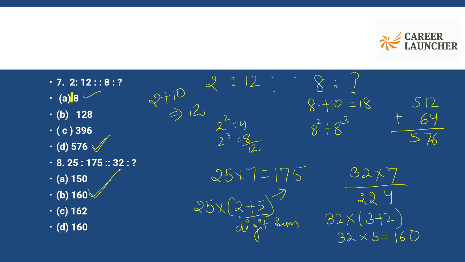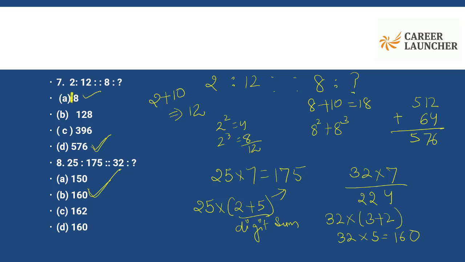Now when I do the digit sum 2 plus 5 for 25, that comes out to be 7. And again for 25 it works fine. We get the answer as 175, and we follow the same logic for 32. We get the answer as 160, which is there in one of the options. So we'll go with 160 here.